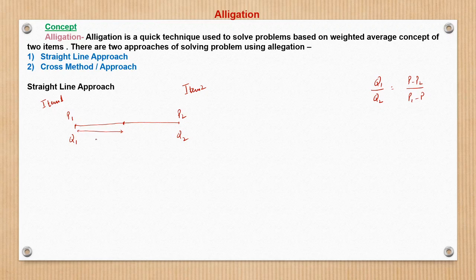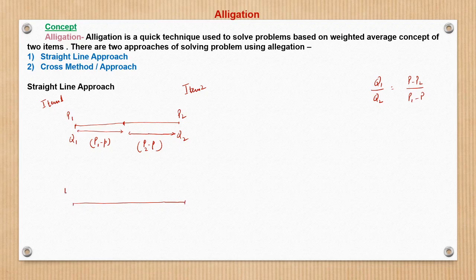So this distance would be Q1 into P1 minus P, and this distance would be P2 minus P, right? Therefore Q1 into P1 minus P is equal to Q2 into P2 minus P. So what would be the weighted average? Let us suppose we take some value for P1.